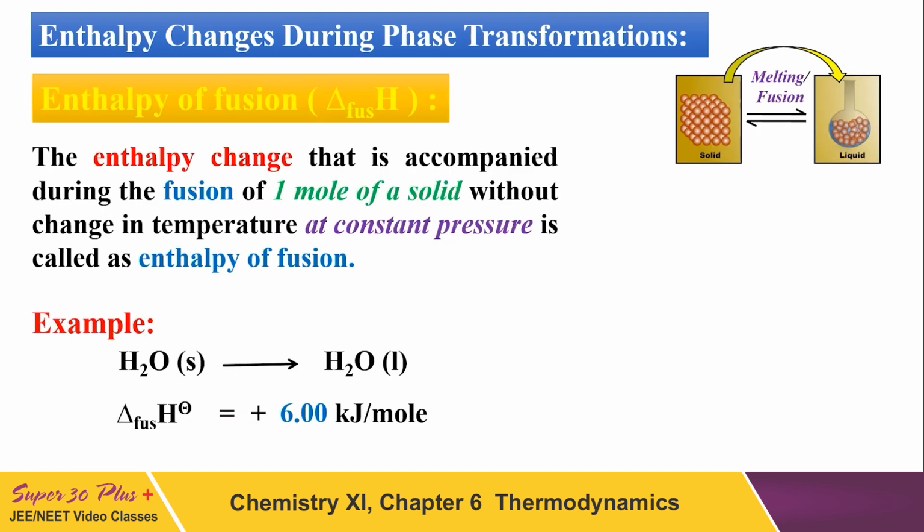What is the enthalpy of fusion? Enthalpy of fusion is the enthalpy change that accompanies the fusion of 1 mole of solid without change in temperature at constant pressure. So at constant temperature and pressure, the amount of energy absorbed for the conversion of solid into liquid is called enthalpy of fusion, delta H fusion.